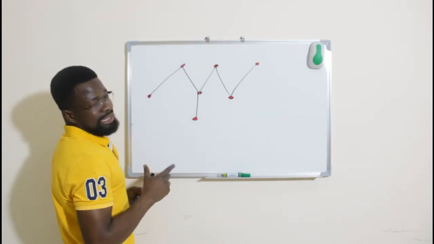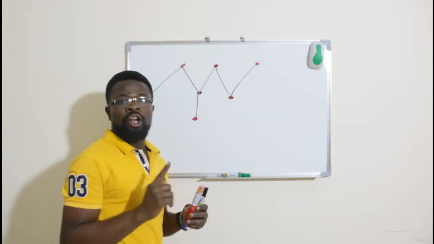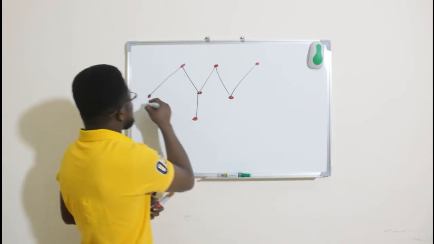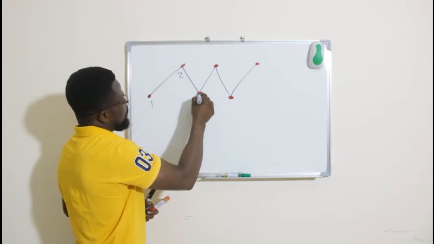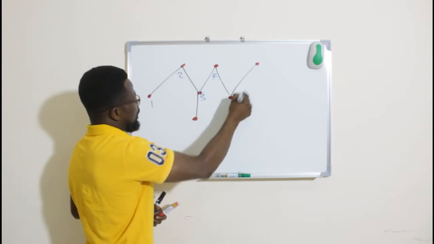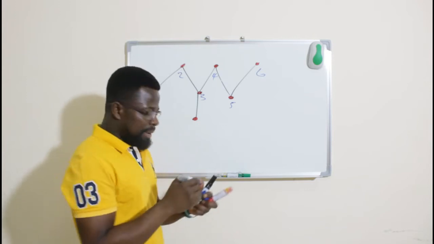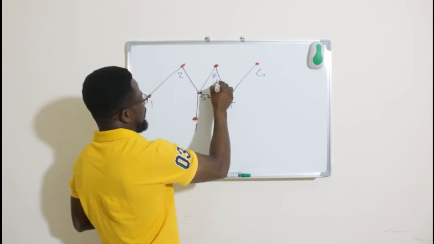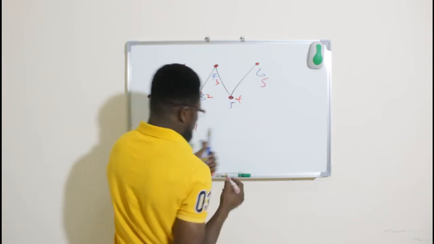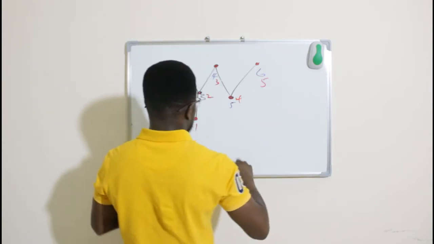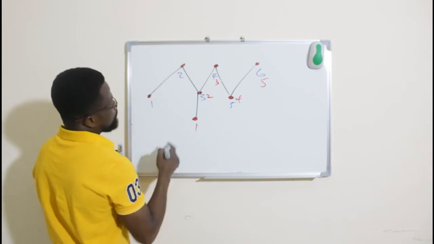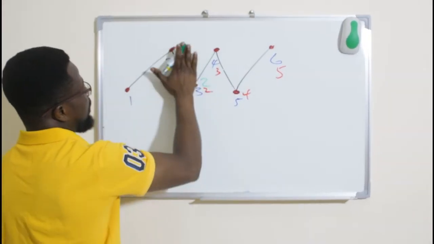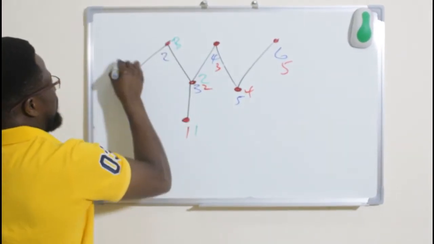So let's look at it. If I have this, the first thing is to find the longest continuous chain. If I name this 1, 2, 3, 4, 5, 6, and this 1, 2, 3, 4, 5, and 2 here, 3 and 4.